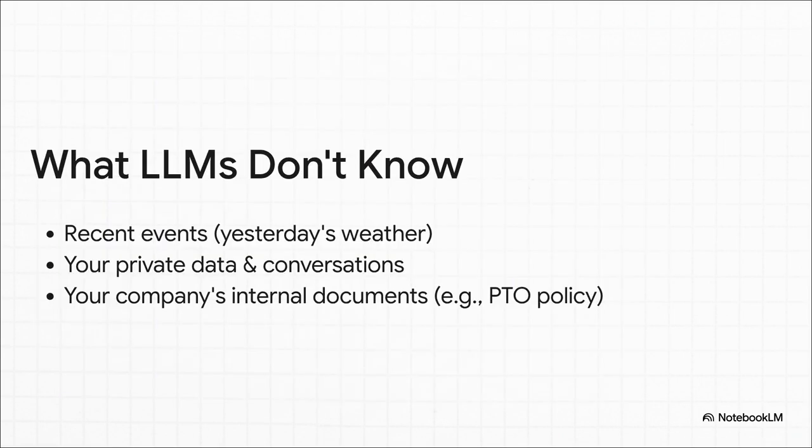And it's not just about recent news. That knowledge gap is personal. The model doesn't know about your private data, and it definitely hasn't read your company's internal handbook. So let's say you want to ask your company's chatbot about the PTO policy. The AI can't just guess. It needs a way to search that specific document, not the whole internet. And that's exactly why search is so critical.